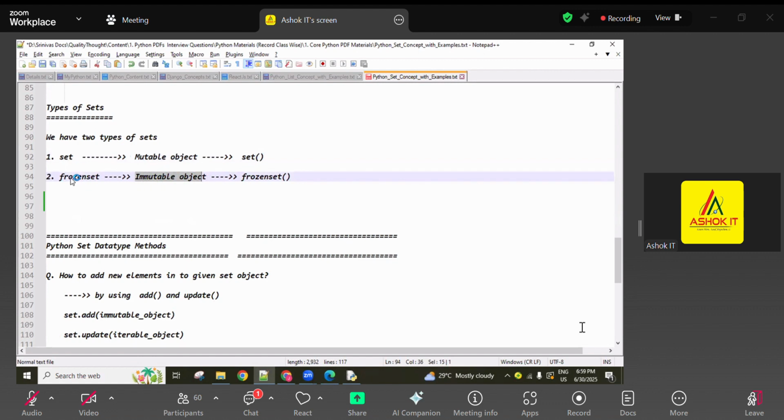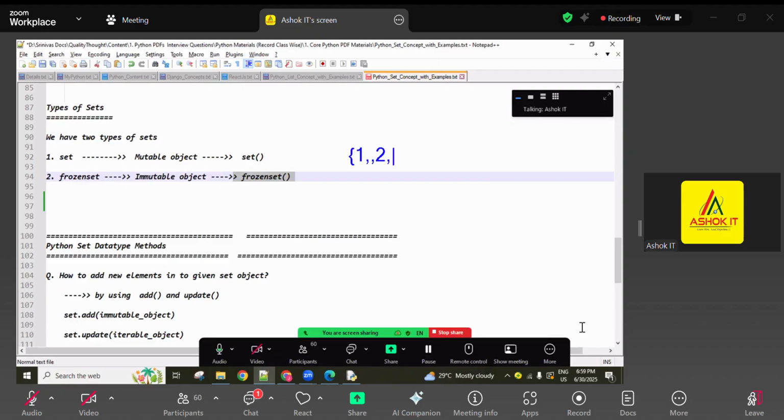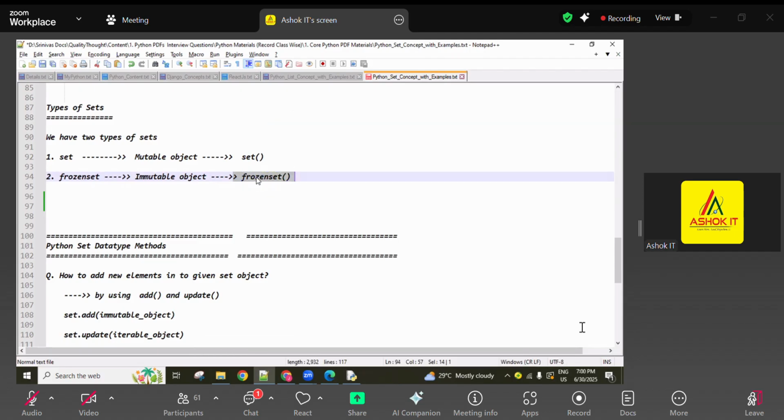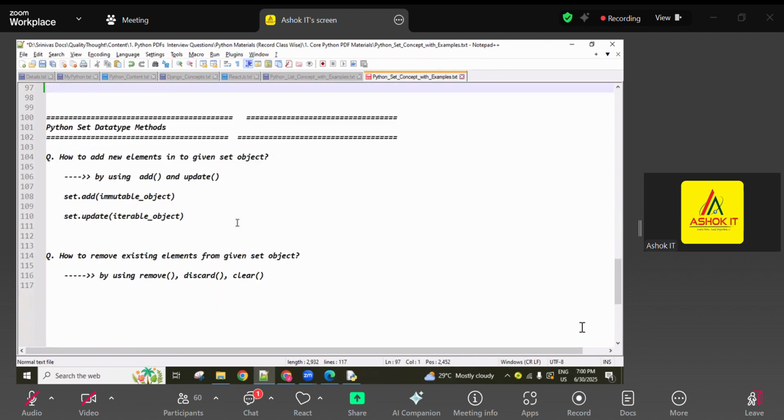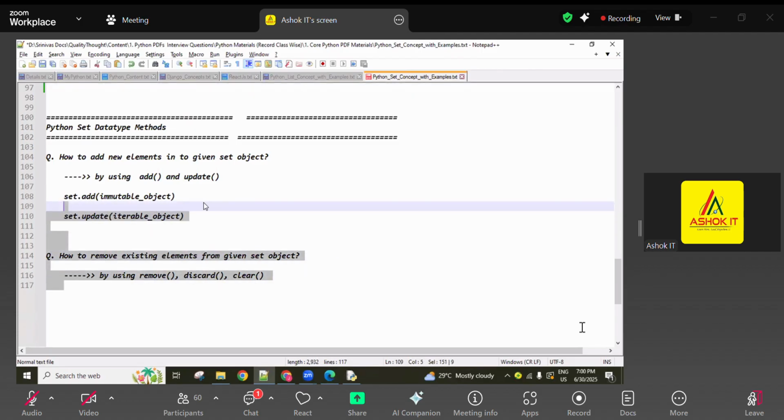Okay, a frozenset object is an immutable object. Once we create some unique elements object in the memory, we cannot make any changes to it. That is done using the frozenset casting function. And the normal curly braces here, like this, guys, create a normal set object only. A frozenset object we can create only using the frozenset casting function. Okay, remember that. And next coming to the set methods, guys.